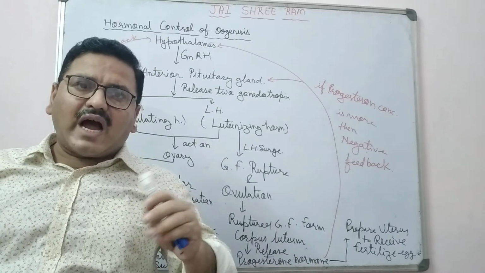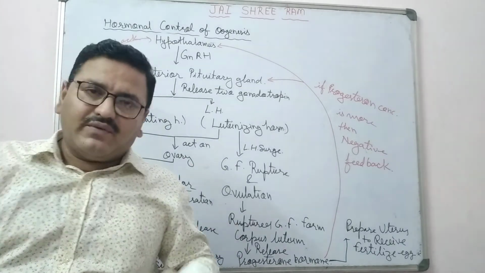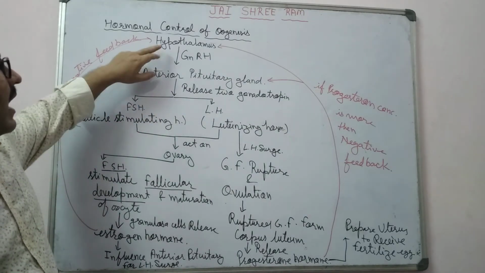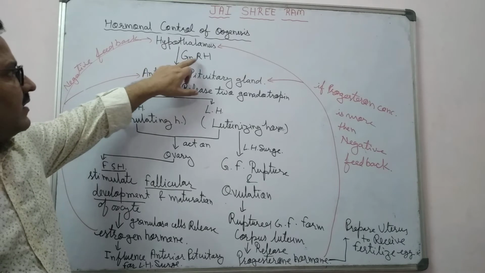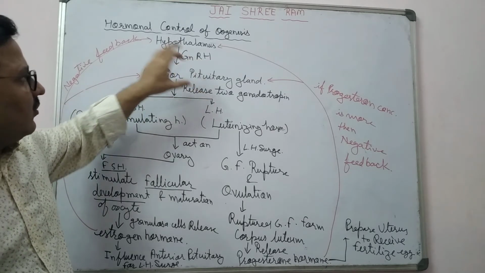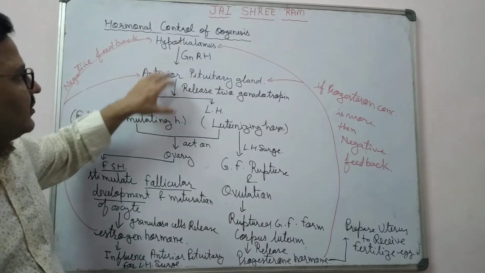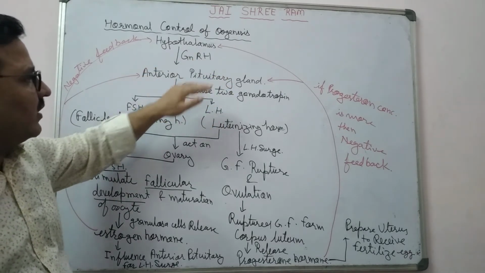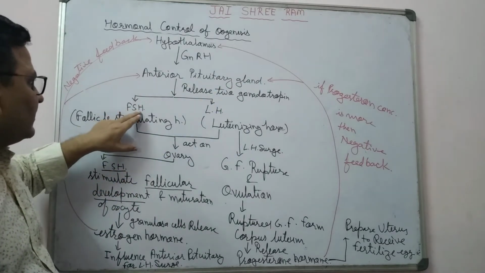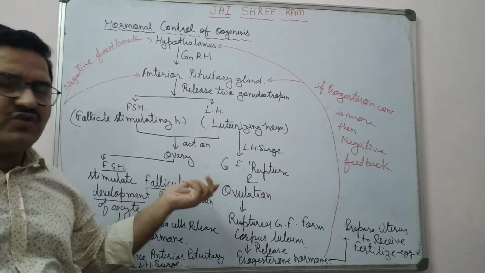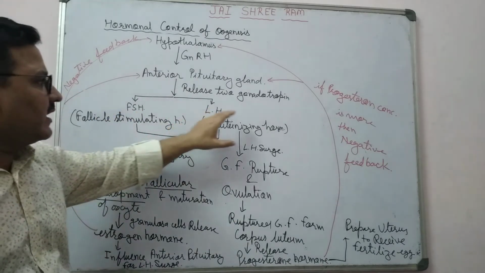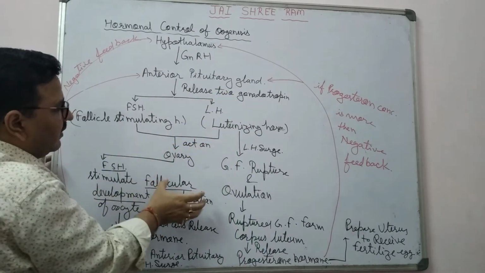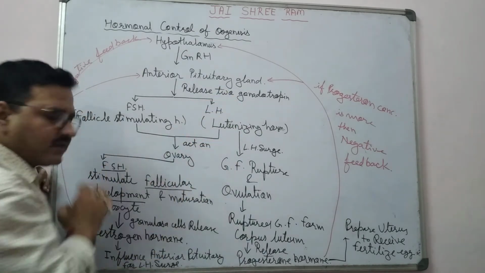So this is known as hormonal control of oogenesis. फिर से इसको हम समझ सकते हैं, हार्मोनल कंट्रोल oogenesis में कैसे होता है? हाइपोथैलेमस गोनाडोट्रोपिन रिलीजिंग हार्मोन को रिलीज करेगा. Gonadotropin releasing hormone influences the anterior pituitary gland. As a result, the anterior pituitary gland releases two gonadotropin hormones, known as FSH and LH. यानी दो gonadotropin hormone release हुआ, follicle stimulating hormone and luteinizing hormone. Both gonadotropin hormones influence the ovary. ये ovary को impact करते हैं, right?